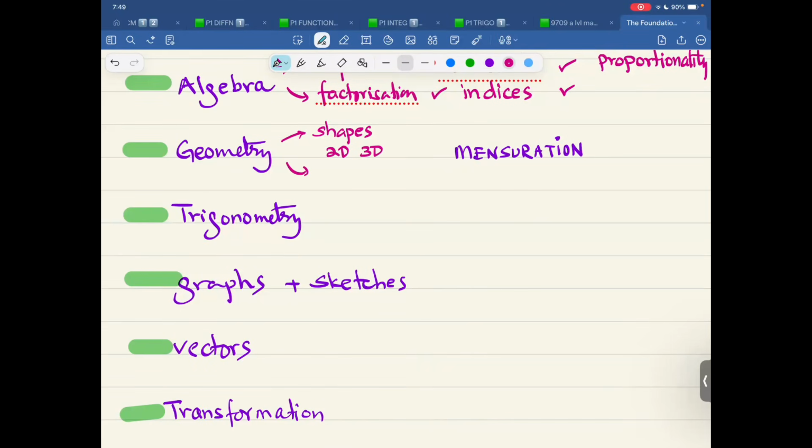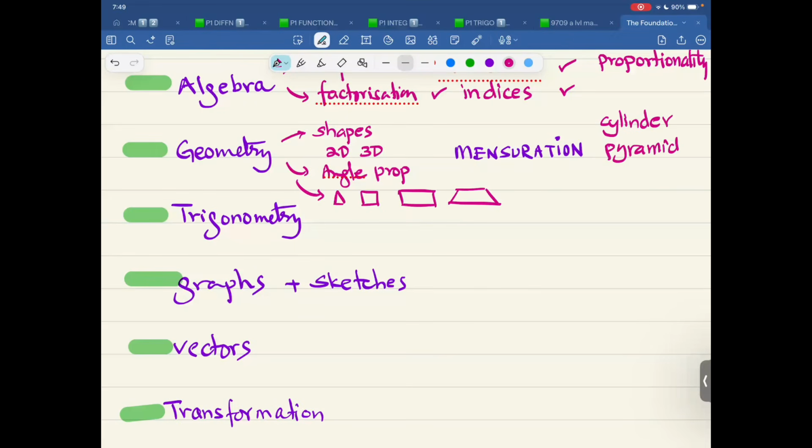We talk about angle properties. We talk about triangles, squares, quadrilateral, rectangle, trapezium, and so on. We talk about cylinder. We talk about pyramid, sphere, and so on.